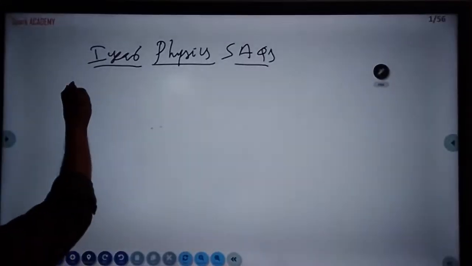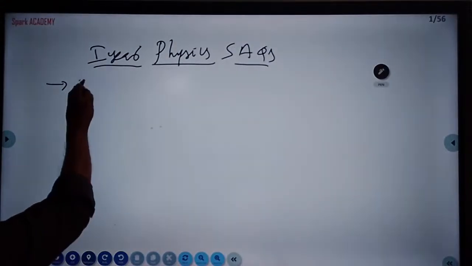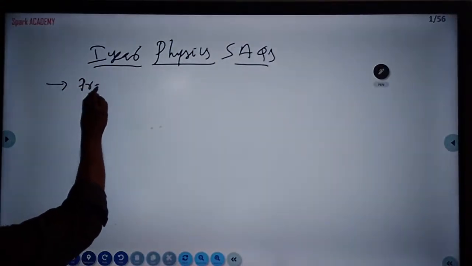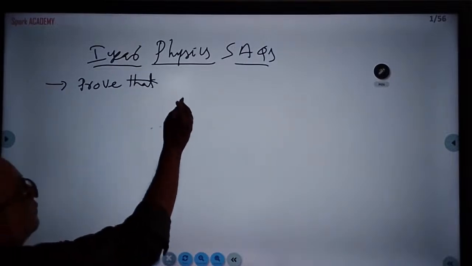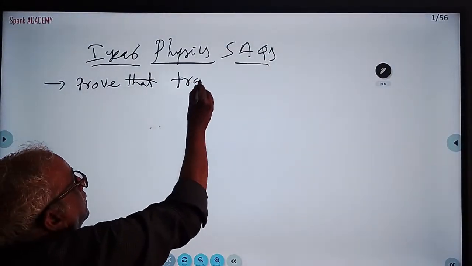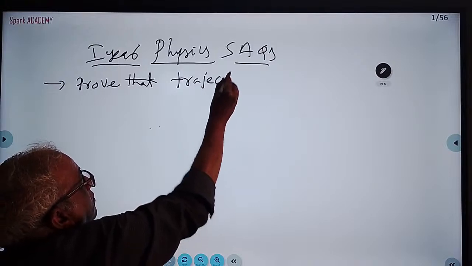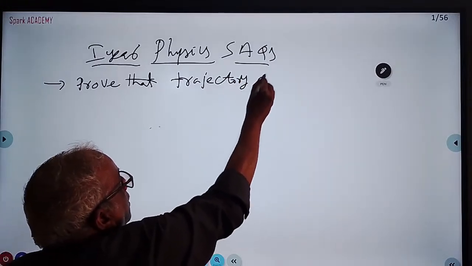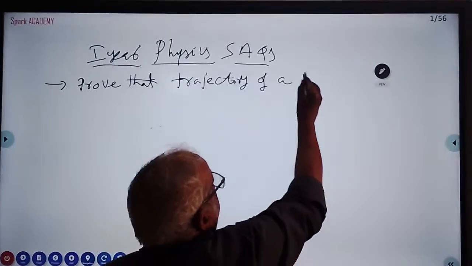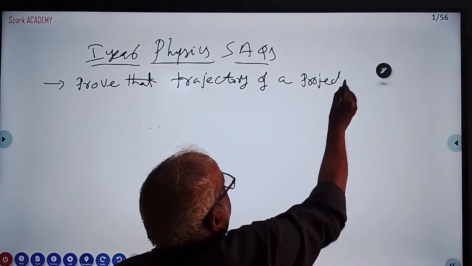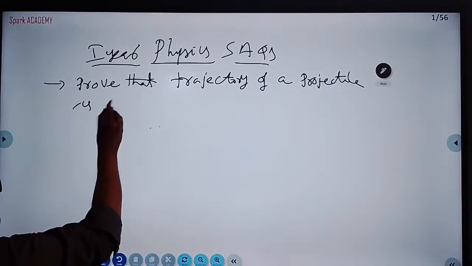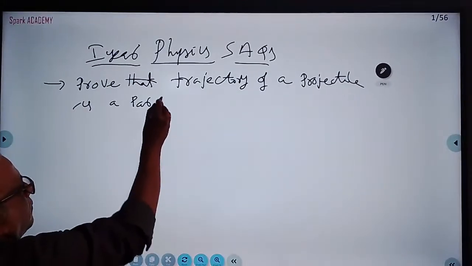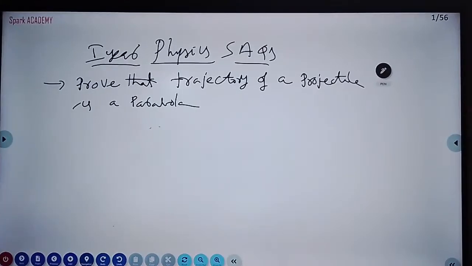Prove that the trajectory of a projectile is a parabola. Show that the trajectory of a projectile is a parabola.